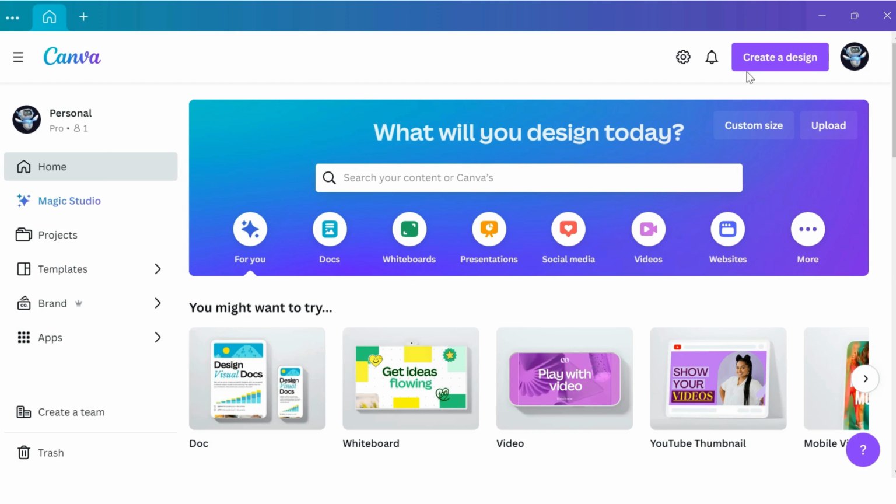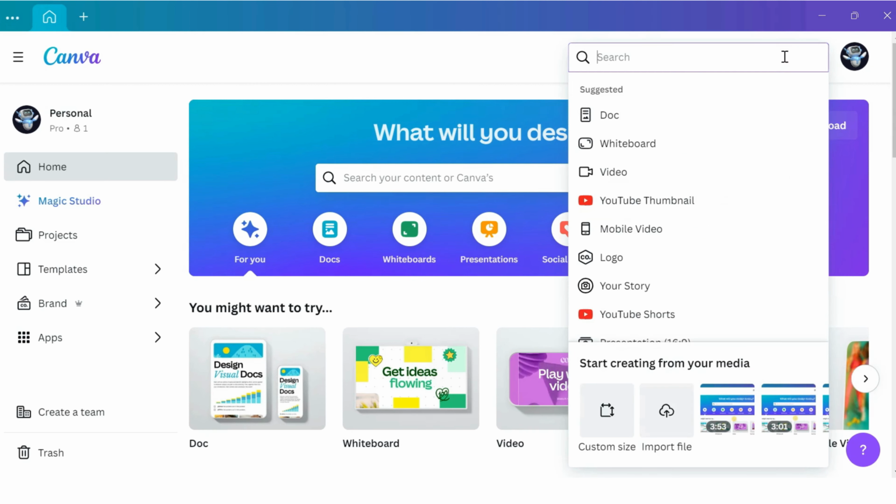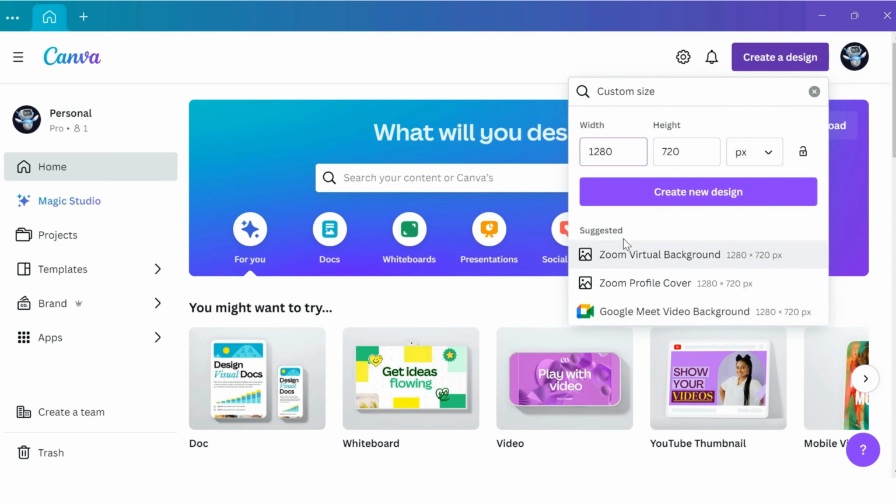Let's browse to the Canva home screen and click on Create a New Design. And let's go to the Custom Size option here and select 1280 by 720 pixel and click on Create a New Design.